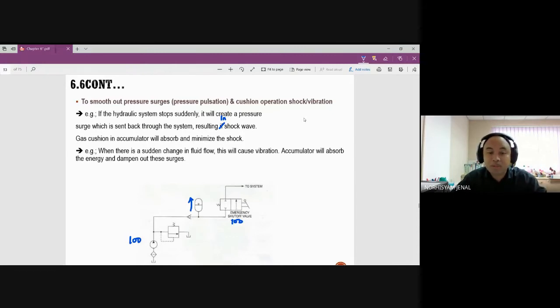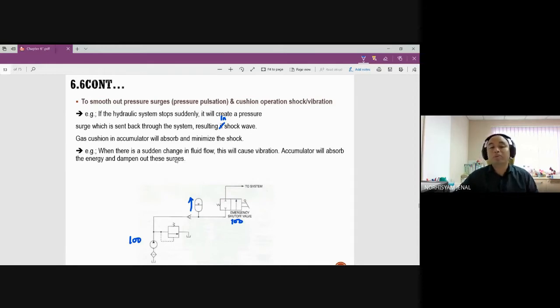So this accumulator will feed the liquid when the liquid is having low pressure. For example, 100, and then suddenly it loses pressure. So the pressure comes down, so the accumulator will come out and push the pressure out. For example, when there is a sudden change in fluid flow, this will cause vibration. So the accumulator will absorb the energy and dampen out the surges.